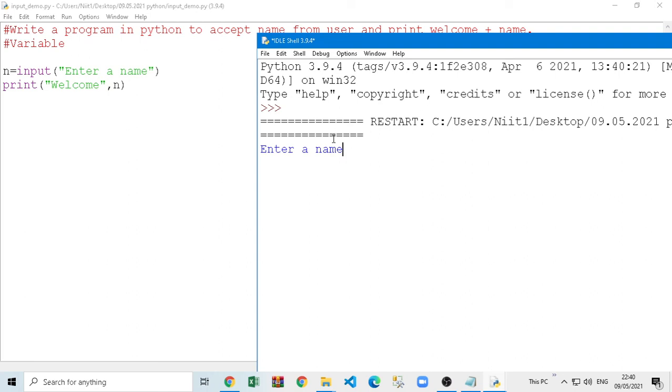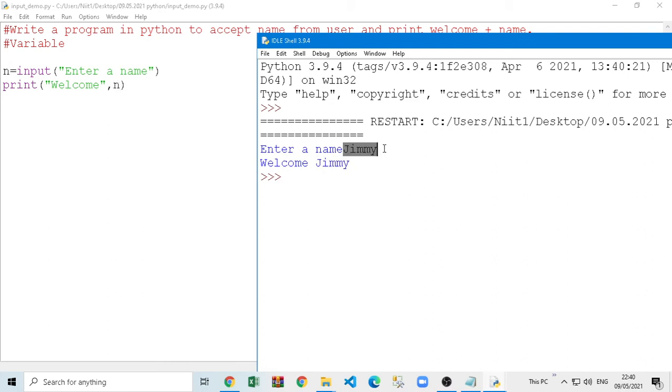I clicked run, it executed, and a new window opened. Now see, it is asking me to enter a name, and it's waiting. Why is it waiting? It's waiting for our input. When I type something, a name, and press enter, let's say I typed Jimmy. Once I click enter, it got the input Jimmy, and it will store it in n, and in the next line it is printing welcome. See what is stored in n, you can see Jimmy.